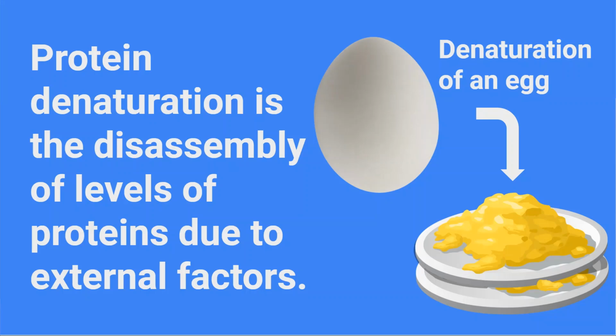It occurs due to the external factors like elevated temperatures, extremes of pH, organic solvents, etc. When proteins become denatured, they lose their 3D structure, and therefore they are not able to function. In fact, when a protein is denatured, you interfere in many levels of protein structures. Denaturing a protein can affect sometimes one or two levels.